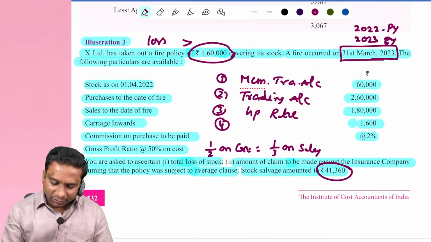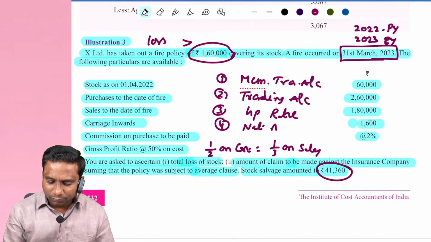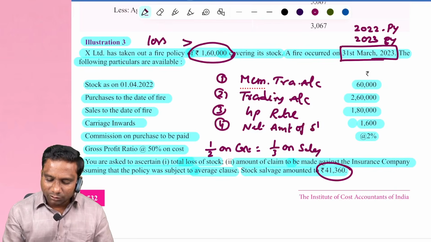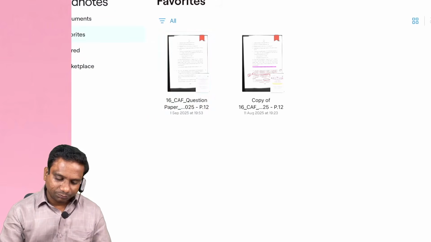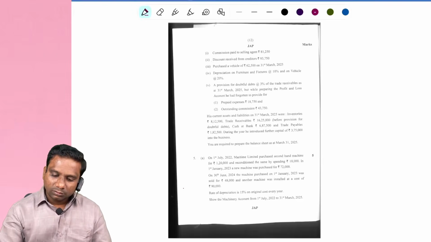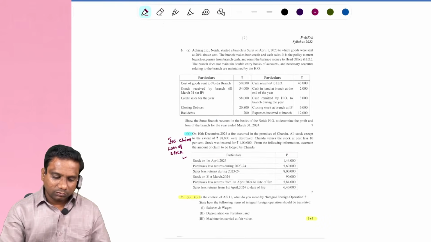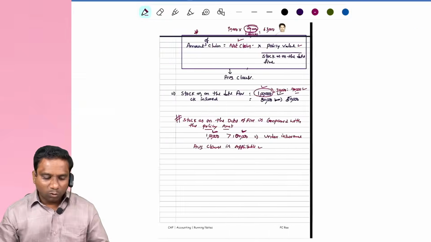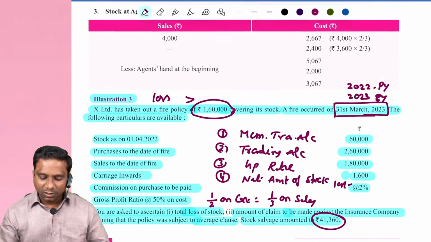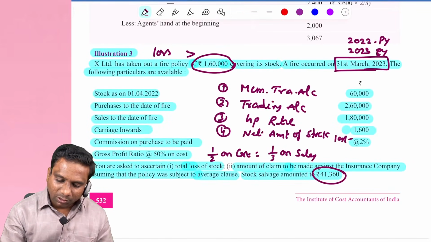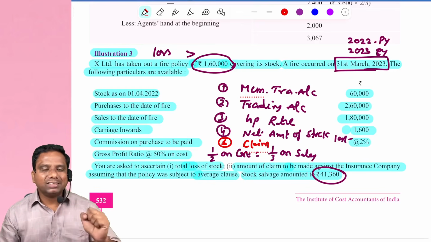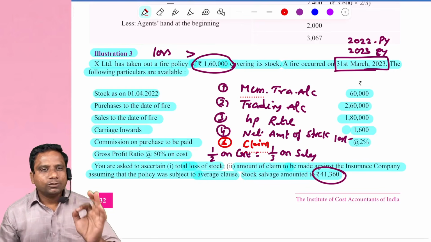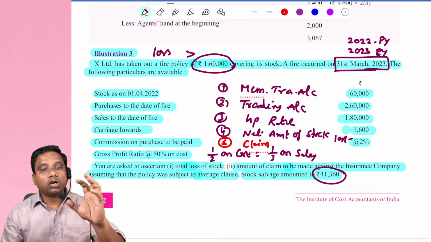Fourth step, we calculate net amount of stock lost. Next we calculate claim amount. These are the 5 steps we follow for loss of stock problem.